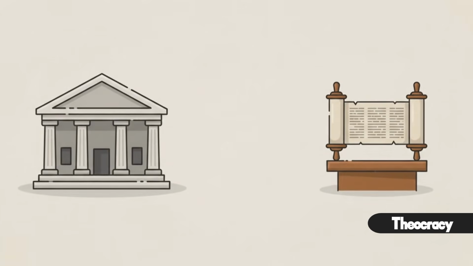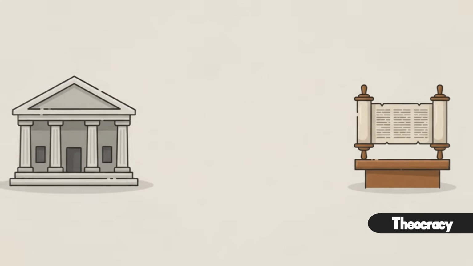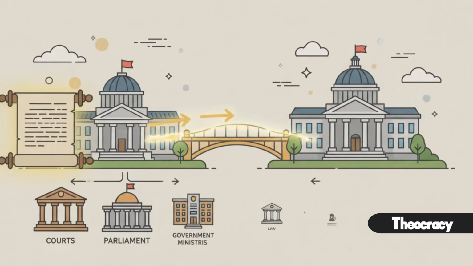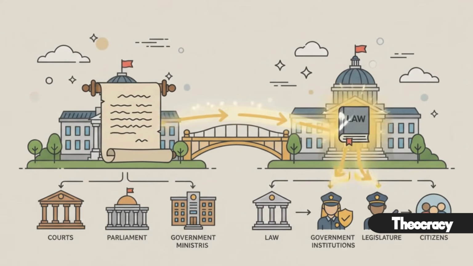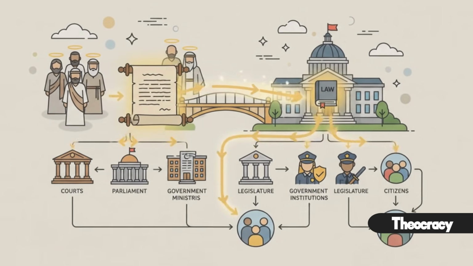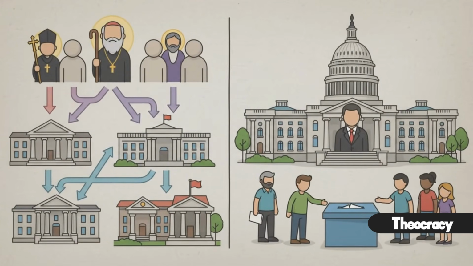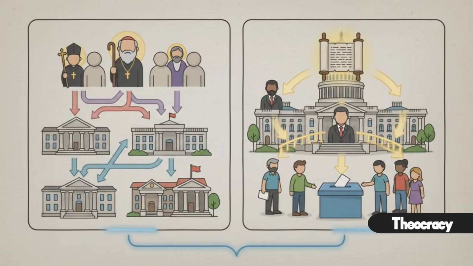Theocracy, a form of government where religion plays the central role in governing the country. Instead of separating religion from the state, the two are closely connected. Here's how it works. In a theocracy, political authority is based on religious beliefs, religious law, or religious leaders. Depending on the country, religious officials may hold the highest offices, or elected leaders may still govern while being required to follow religious principles. That's why not every theocracy looks the same.